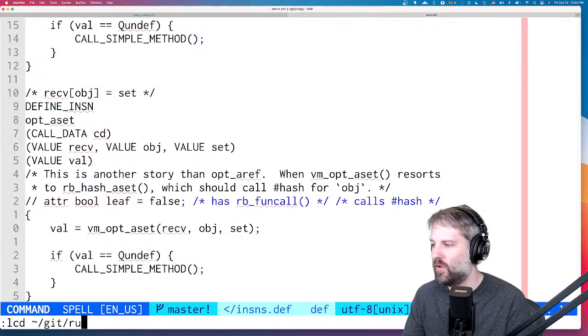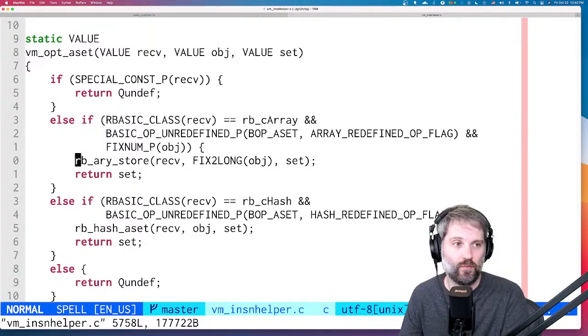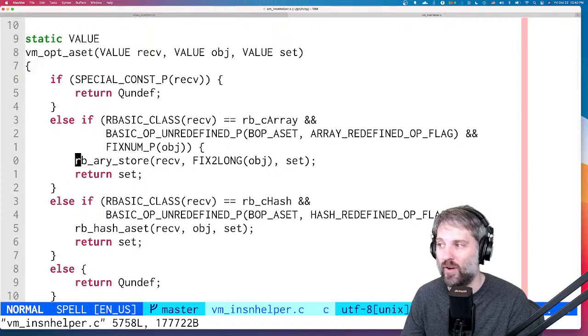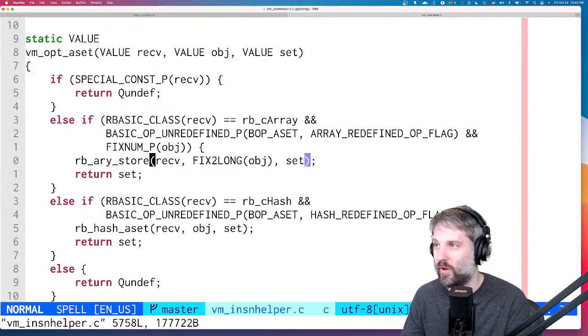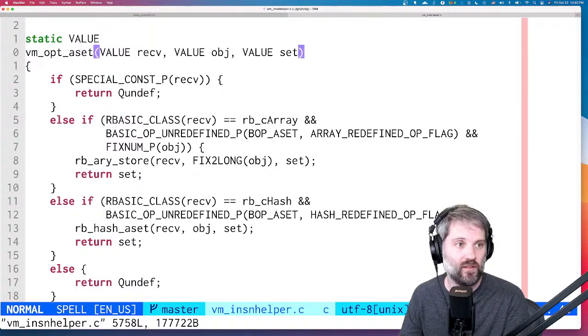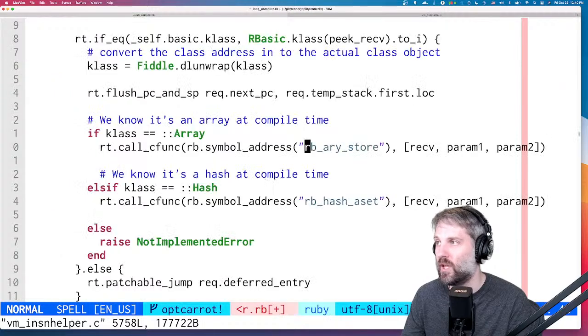Let's go to Ruby. Arbitrary store. Yeah, look at this. This instruction is specifically saying we're going to call arbitrary store and then we're going to return set. So whatever value you passed in for set, that's what is going to get pushed onto the stack.